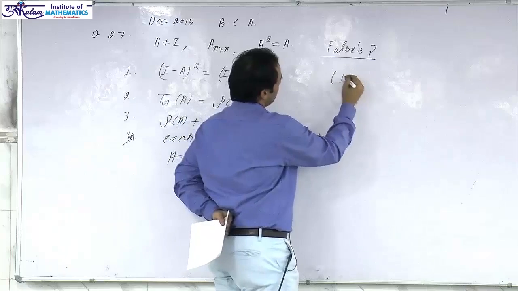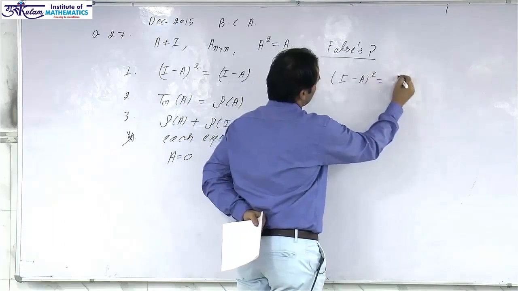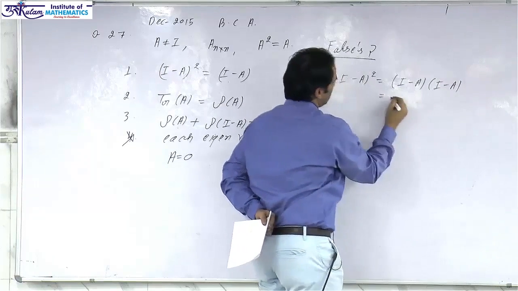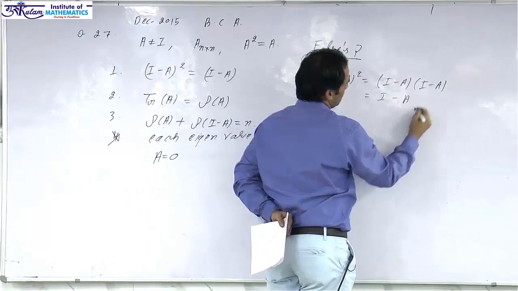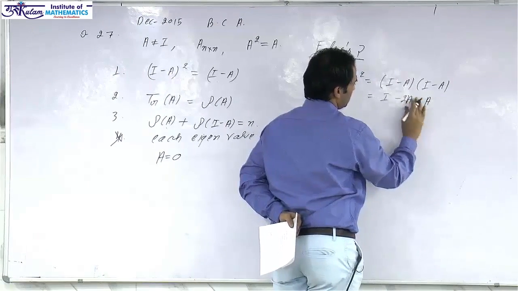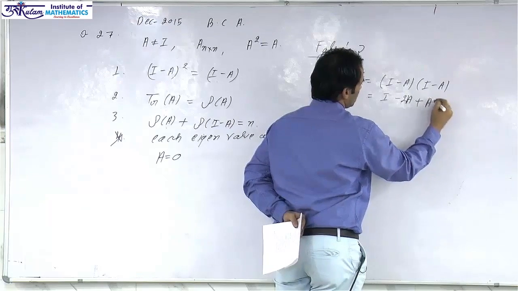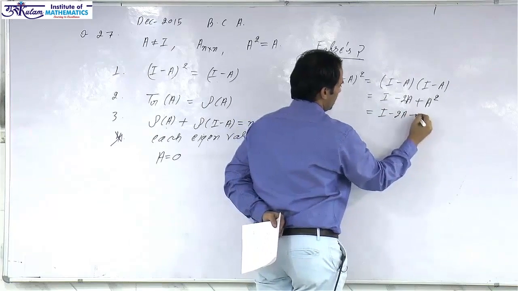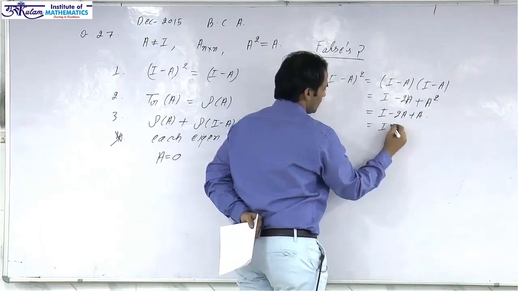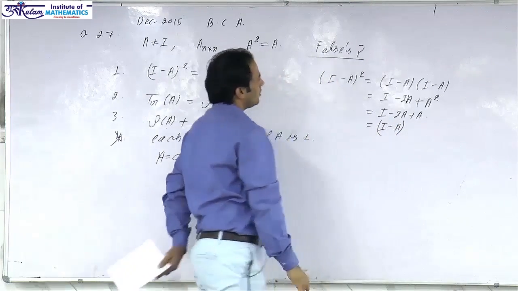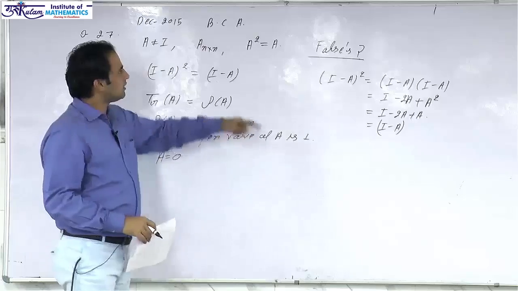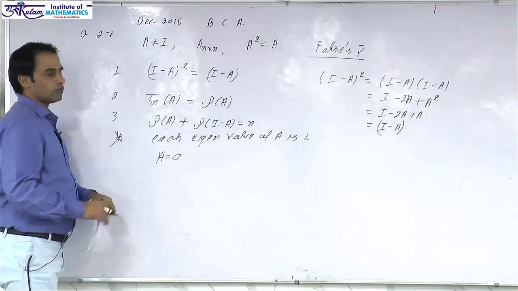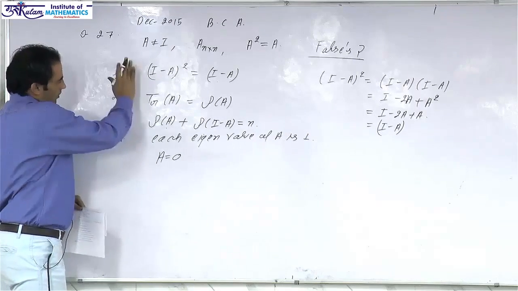If you take I minus A whole square, it is I minus A into I minus A, which is I minus 2A plus A square, and given that A is idempotent, this is I minus 2A plus A, which is equal to I minus A. So we can say that the matrix A is idempotent if and only if I minus A is idempotent. So the first statement is true.